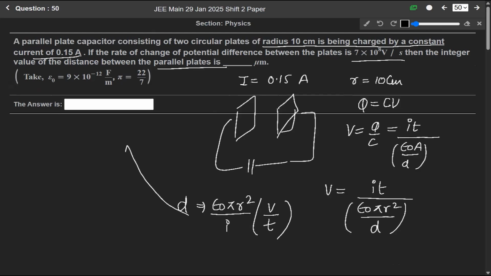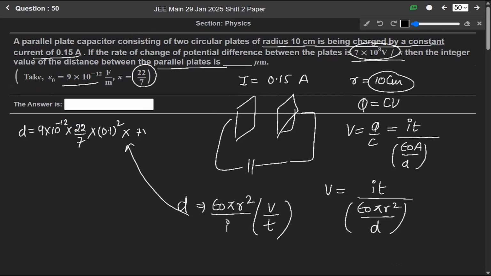If we put the values, we find D is equals to epsilon naught. Epsilon naught here is given as 9 into 10 to the power minus 12, into pi. Pi we have to take as 22 over 7 as given in the question, into r squared. R is 10 centimeter, so it will be 0.1 whole square meter, into V over T, since it is rate of change of potential, which is given as 7 into 10 to the power 8, over I. Current is given as 0.15 ampere.